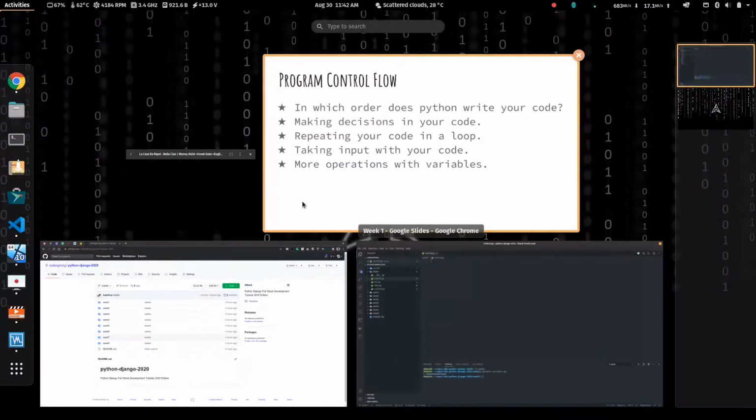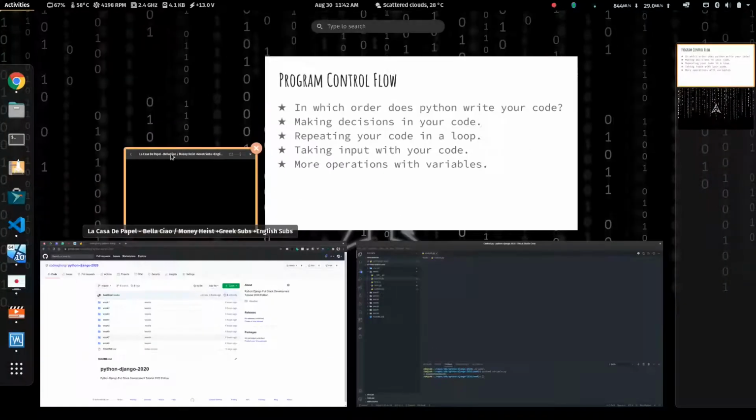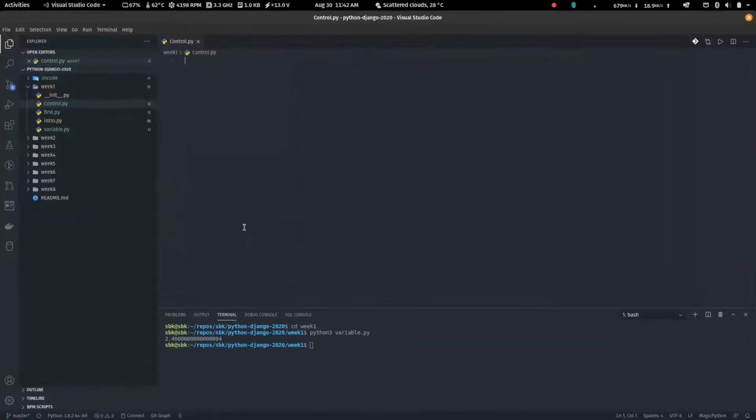So we create another file called control, and I come to discuss another thing: in which order does Python run your code? And how do you make decisions in your code, right?